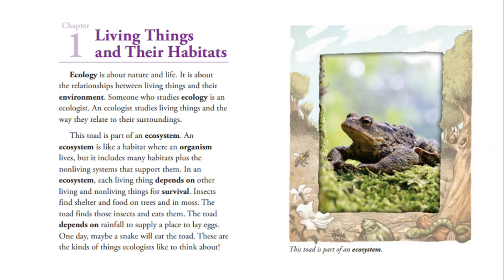Insects find shelter and food on trees and in moss. The toad finds those insects and eats them. The toad depends on rainfall to supply a place to lay eggs. One day, maybe a snake will eat the toad. These are the kinds of things ecologists like to think about.